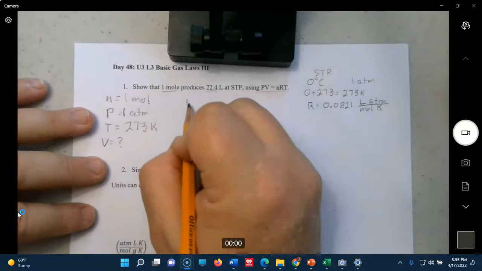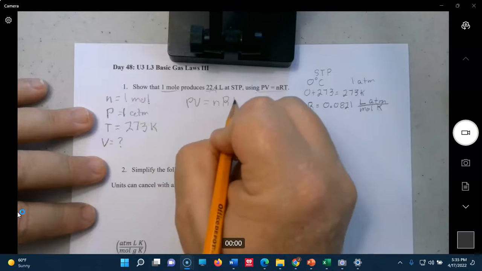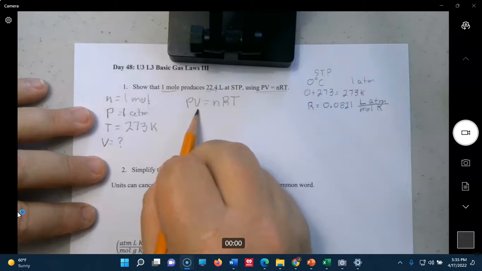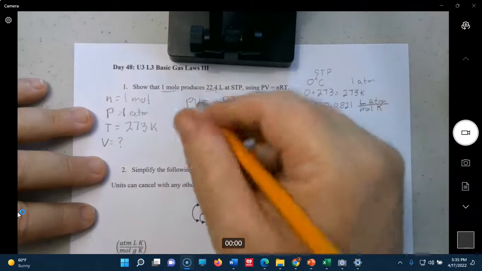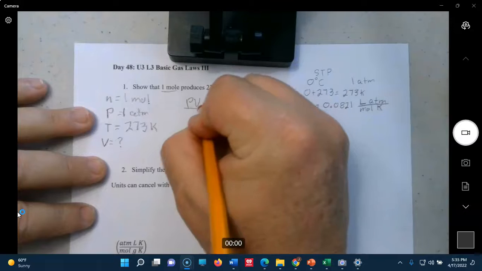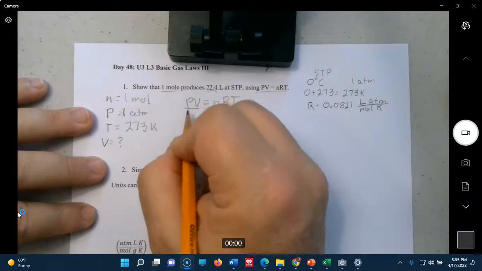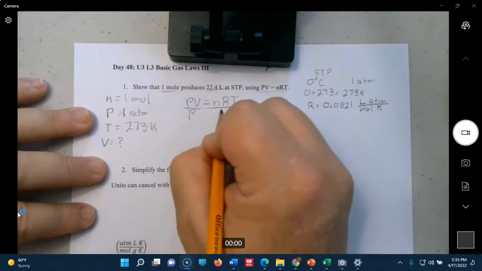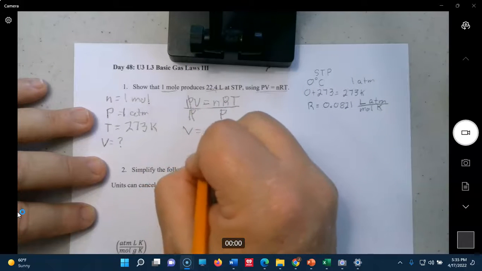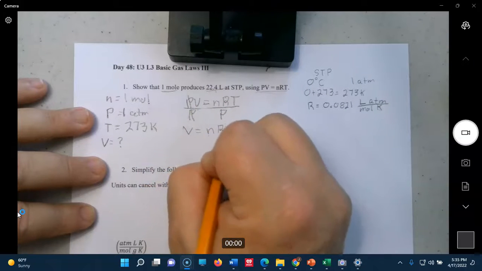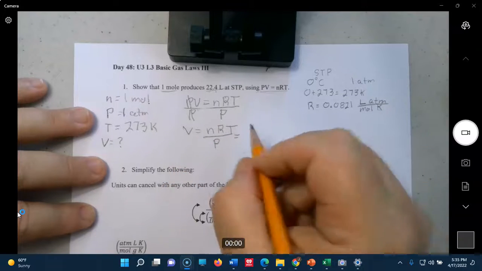So here's the formula. Now we're going to solve for volume. We do that by dividing by P. Oops, I shouldn't have put that all the way across like that. Tell students not to do that. PV over P and this side over P. These cancel, and you have volume equals nRT over P. Now we're going to plug in the numbers.